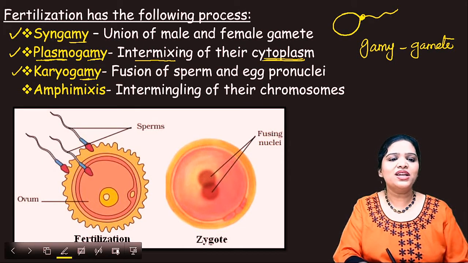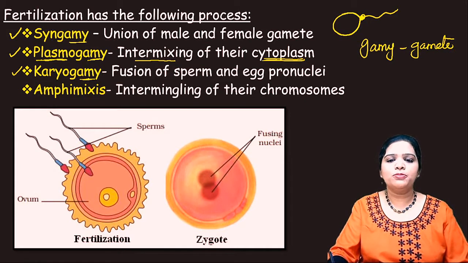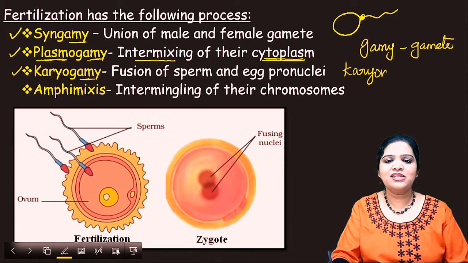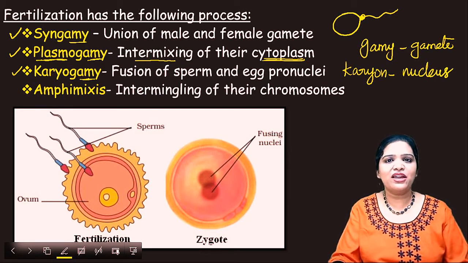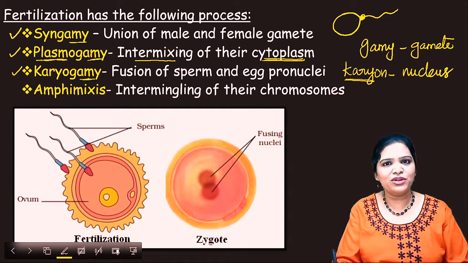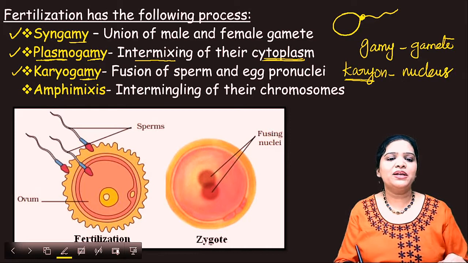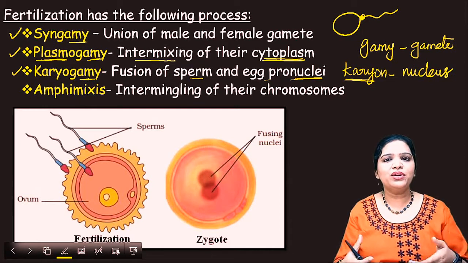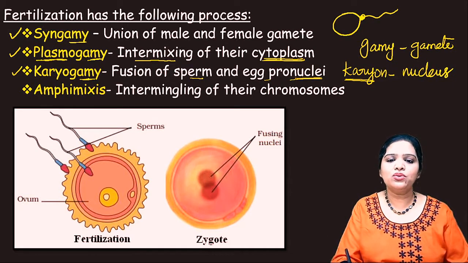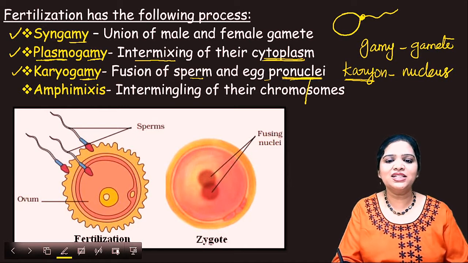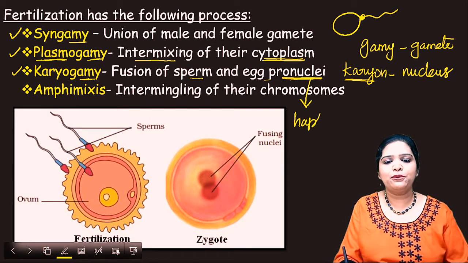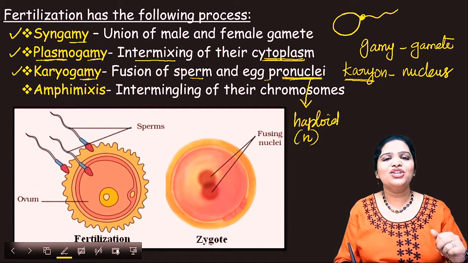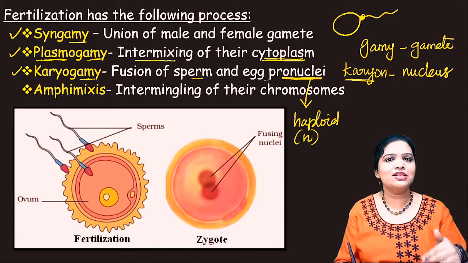Clear? The third one is karyogamy. Karyon means nucleus. You know the words prokaryotes, eukaryotes, karyon. Karyon means nucleus. So in karyogamy, what happens? The fusion of the sperm and the egg pronuclei. These two nuclei fuse together. Here you see the word pronuclei. The other term for pronuclei is haploid nuclei. We know these gametes' nuclei are haploid in nature, so the other term for the haploid nucleus is pronucleus.